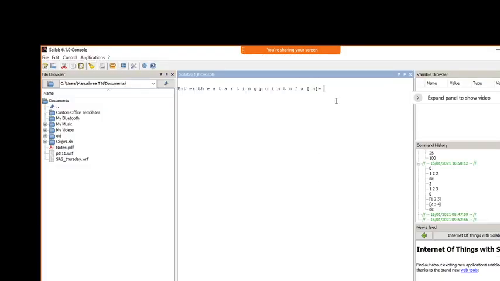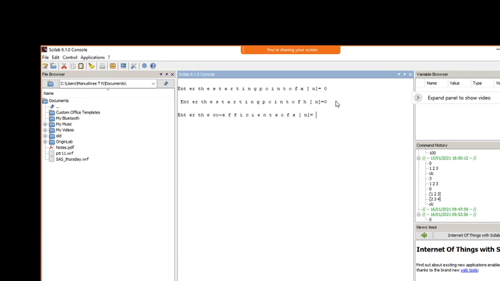Now I will specify 0 as the starting point, and for h of n also 0 as the starting point. Then I will give the sequence 1 2 3 like that, and similarly for h of n I will give 2 4 6. How long should the output sequence be? Here it is 3 and here it is 3, so 3 plus 3 is 6 minus 1, the output will be a 5 sample signal.